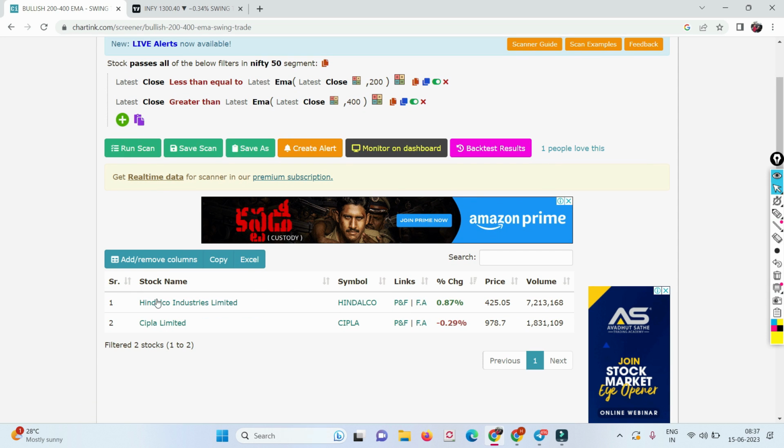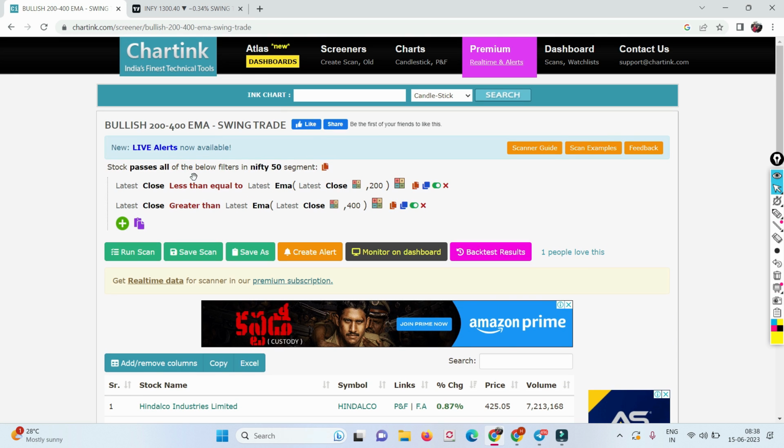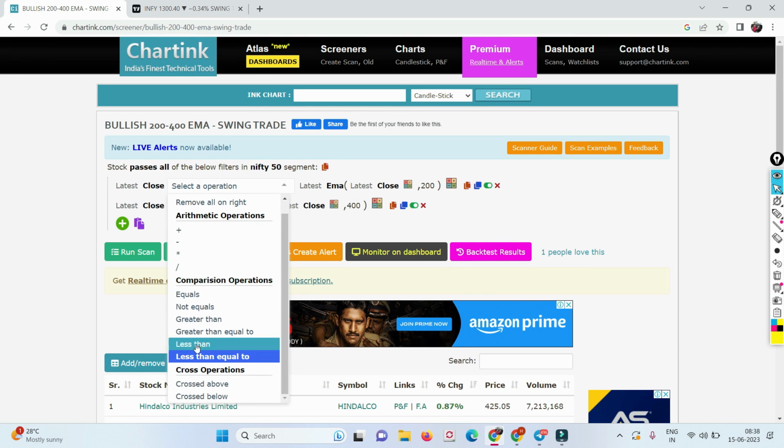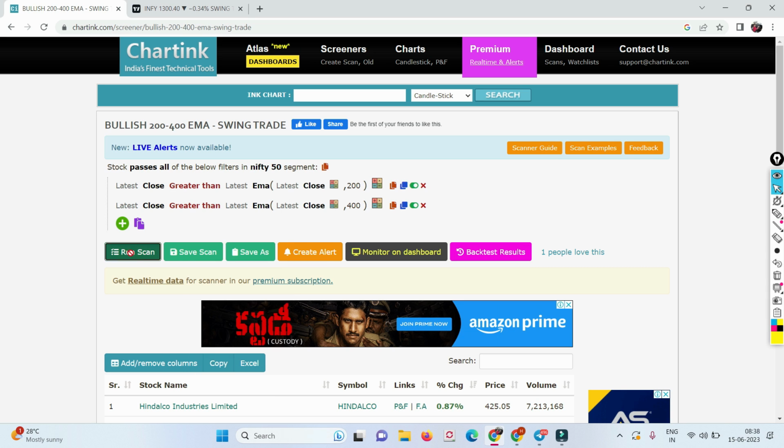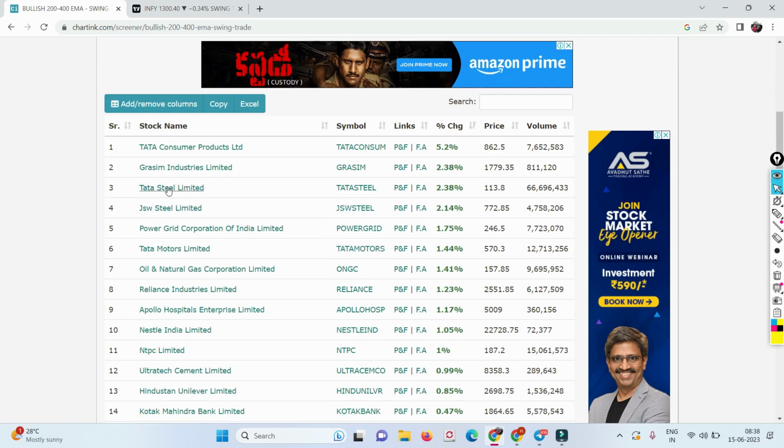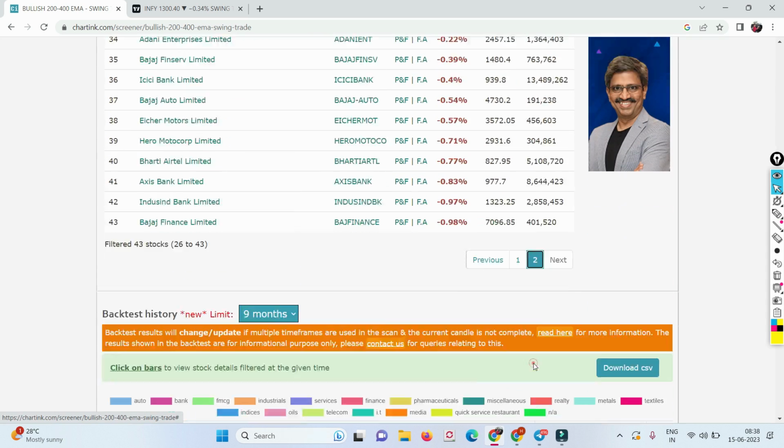Okay, so in Nifty 50 there are only 2 stocks, or ideally we can say 3 to 4 stocks, which are below the 200 moving average. But let me change this to greater than 200 moving average. If I click on run scan, let me take you to the second page.